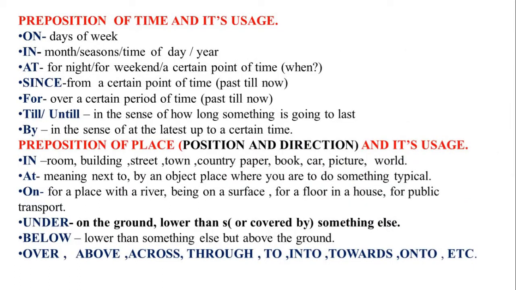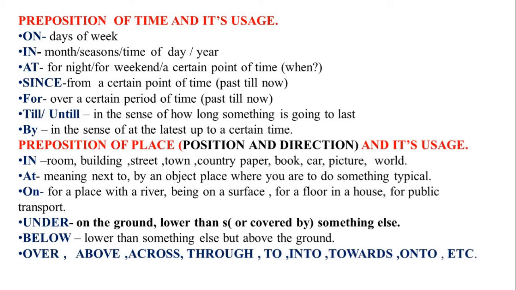Students, the following table contains rules for some of the most frequently used prepositions in English. Number 1 is on: days of the week. In: month, seasons, time of day, year. At: for night, for weekend, a certain point of time.